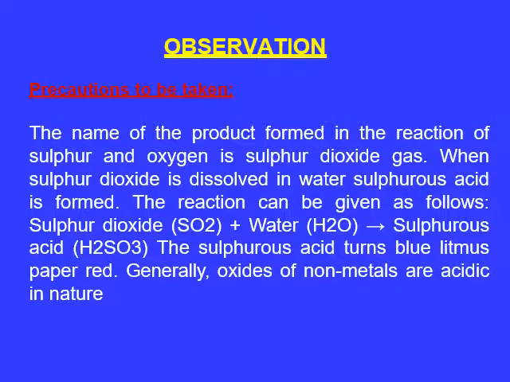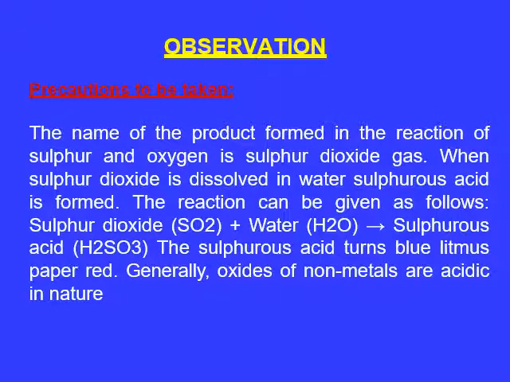Now what we observe is the name of the product formed in the reaction will be a combination of sulfur and oxygen. So the gas produced will be sulfur dioxide. When this sulfur dioxide dissolves in water, sulfurous acid is formed.